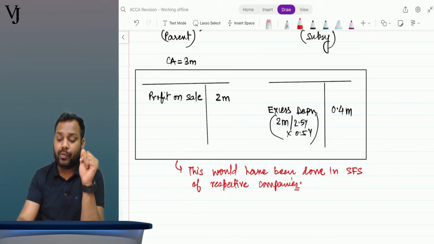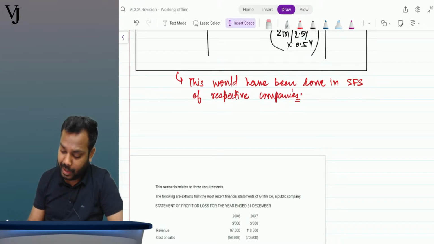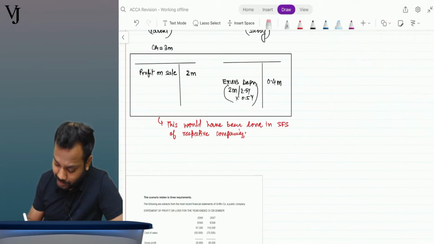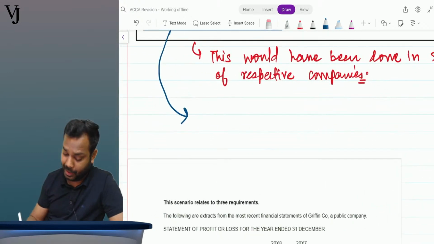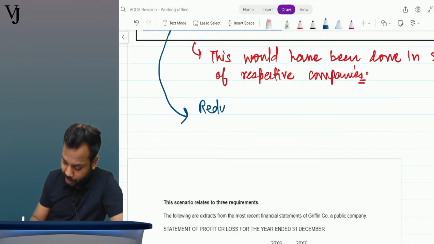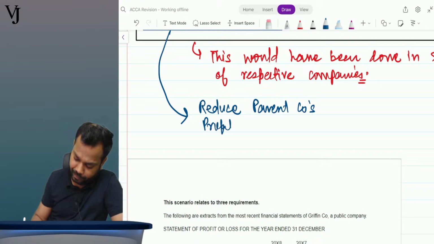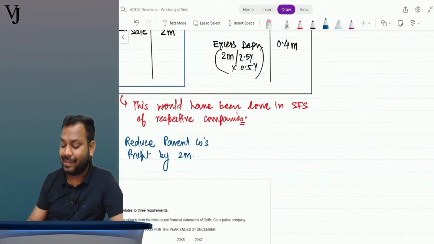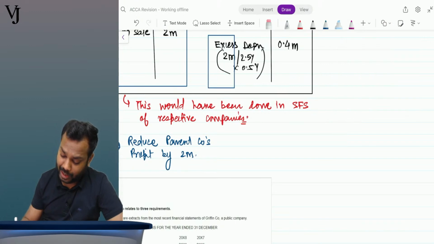So what we have to do? We have to eliminate the impact of both of them. Now this profit on sale is recorded by whom? Which company? Parent company. Okay, so reduce parent company's profit by 2 million. Now this excess depreciation would have been recorded by which company? Subsidiary company.